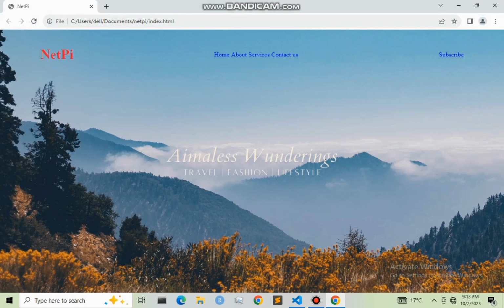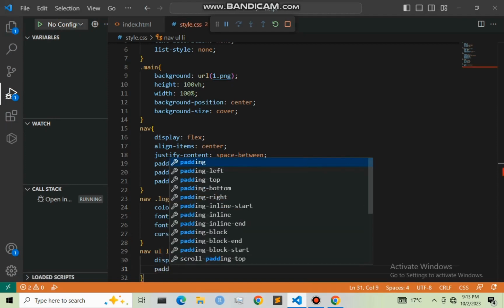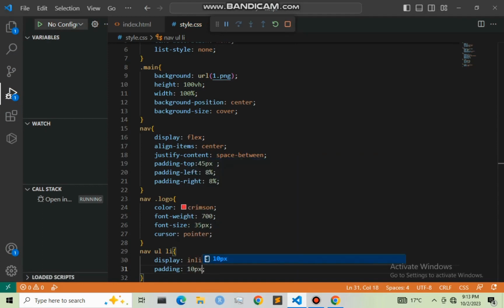As you can see, we have changes on our nav list. Next I'm also going to work on our padding to be 10 pixel and 25 pixel. Let me save it and refresh.